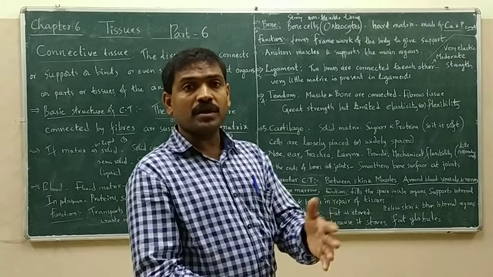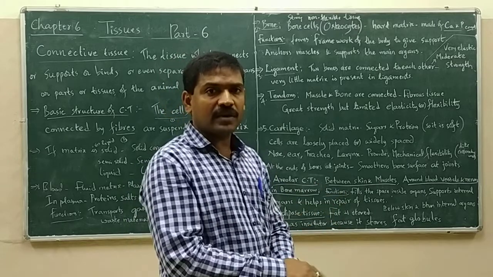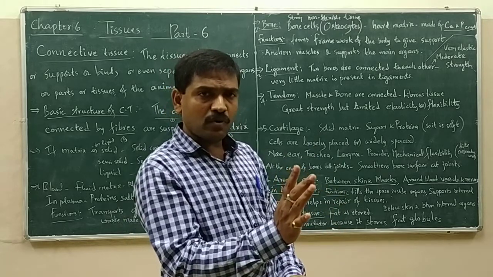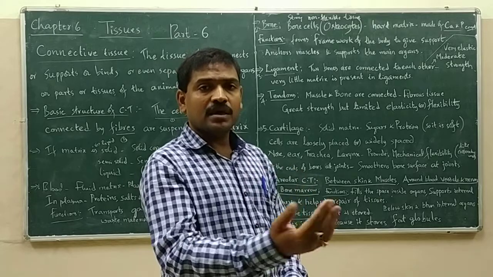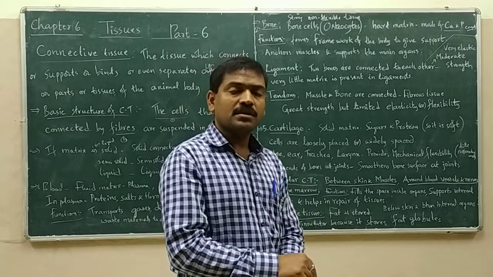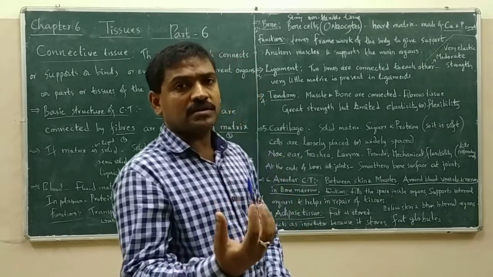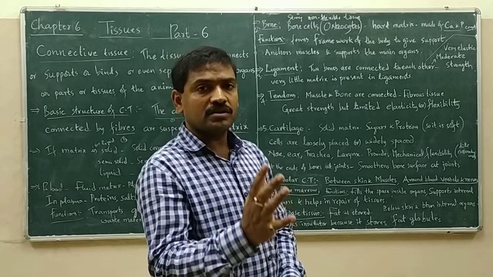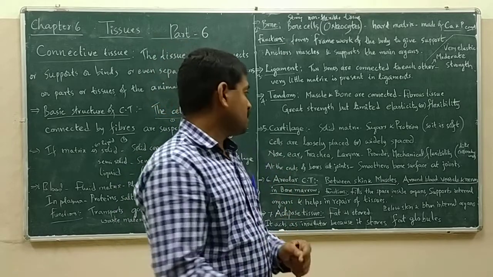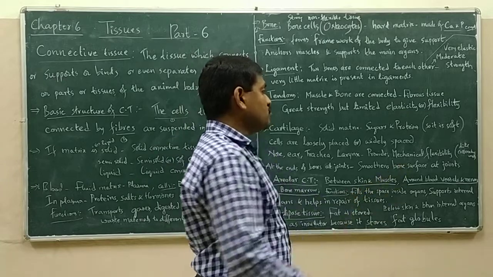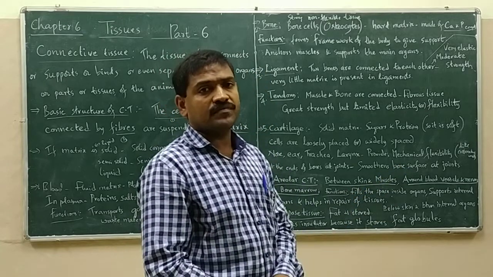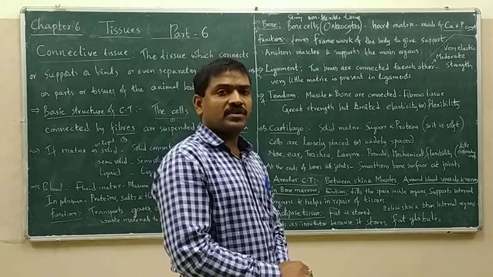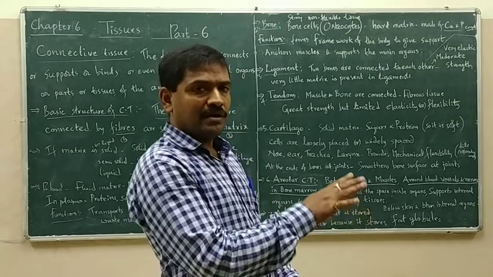In order to protect against that abrasion or frictional effect, the ends of the bones, especially at the joints, are covered with cartilage. This cartilage covering smoothens the bone surface at the joint so that the frictional forces will be reduced.